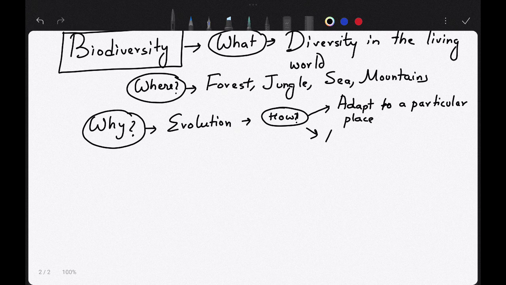So food, shelter, availability also defines that an animal will stay in this place and evolve in that place.